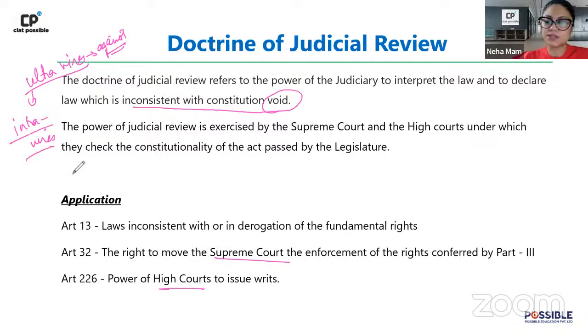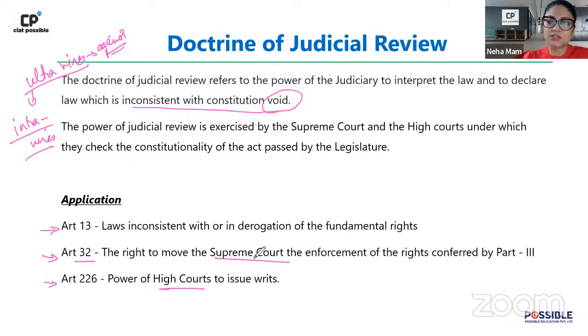Intra vires is something which is within the constitution, right? So if something is within the constitution, it will be valid. Something which goes out of the constitution, against what is given in the constitution, is going to be declared void. This is fairly simple, but something which you should be generally aware of. Application kahan hota hai? Iska Article 13. Again, laws inconsistent वाली जगह वहां पे judicial review का power देते हैं. 32 and 226. This is generally how your doctrine of judicial review is being utilized, right?